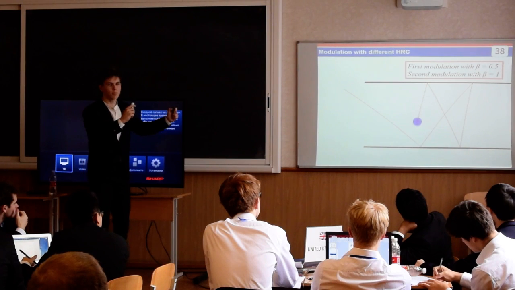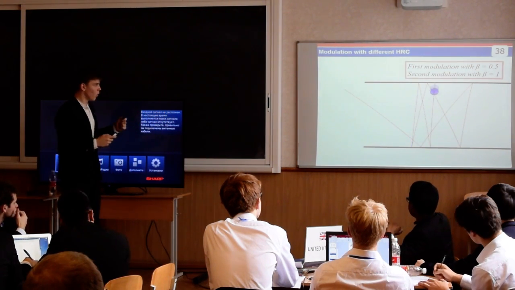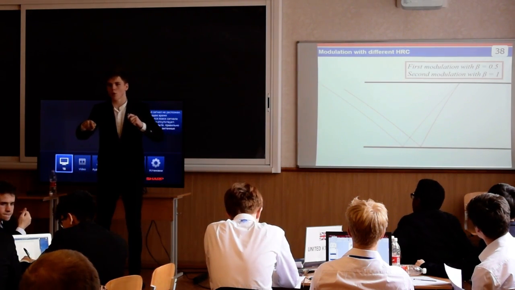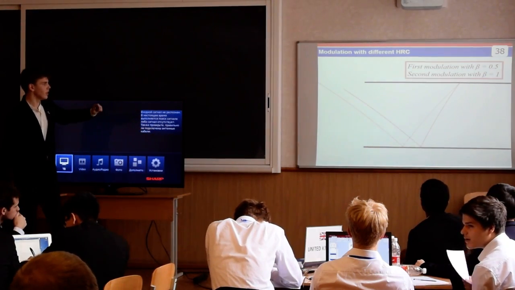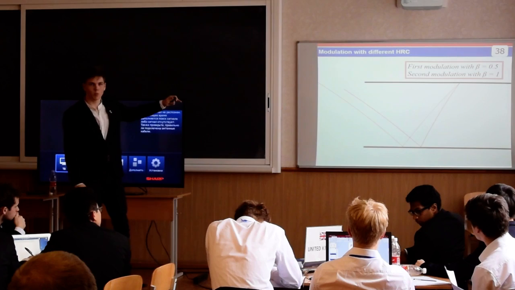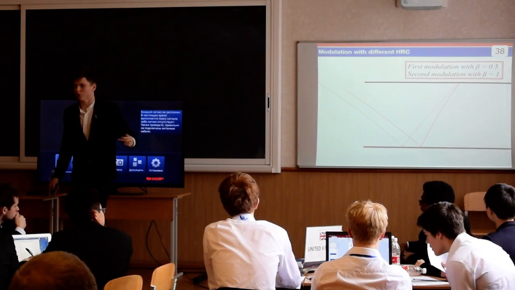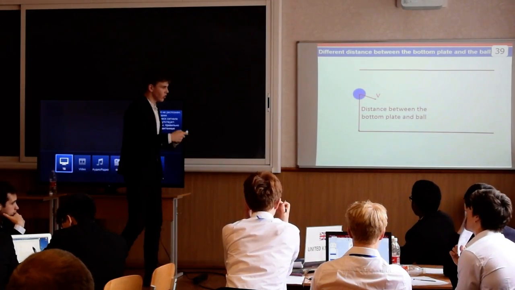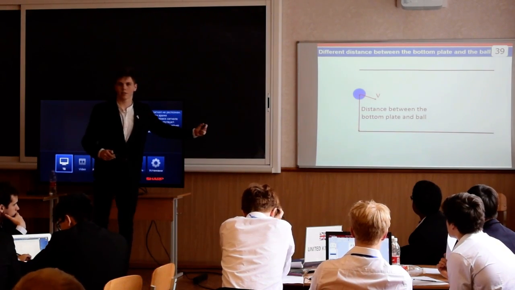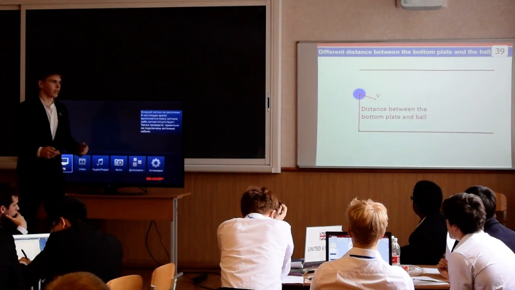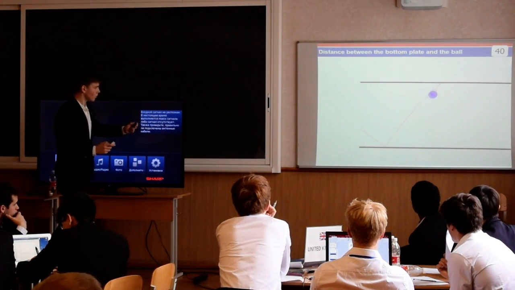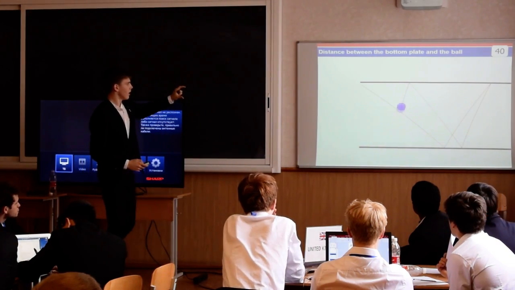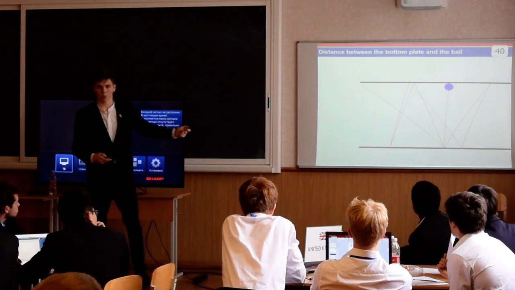We concluded that a very important parameter influencing the ball's trajectory is the horizontal restitution coefficient. For example, we can throw the super ball with a lower horizontal restitution coefficient, and as you can see, it doesn't return. And if we throw the super ball with a higher restitution coefficient, it always returns. Another parameter influencing the ball's trajectory is the distance between the bottom plate and the ball. These two parameters determine the condition of the ball's returning. If we throw it with a small distance to the bottom plate, it returns. And if we throw it with a big distance to the bottom plate, it doesn't return.